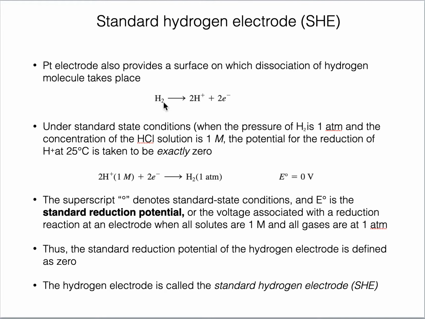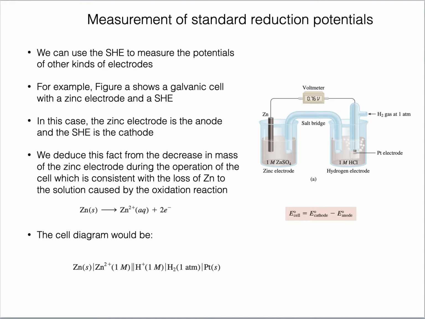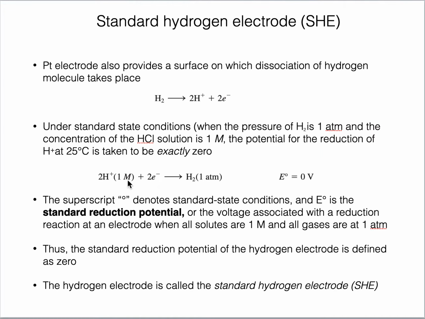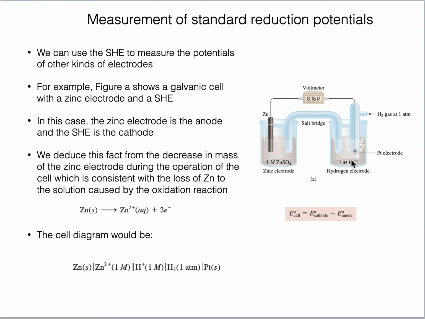So if we look back at this reaction, in the presence of zinc, what will happen? At the SHE, this reaction will take place. That is, hydrogen ions will be reduced to form hydrogen gas. And during the reaction, you can see in this diagram these bubbles coming out. These bubbles are actually representing the production of hydrogen, which is because of this reaction. Because at zinc, oxidation is taking place, 2 electrons are being received by the hydrogen ions and more hydrogen gas is produced at the cathode.